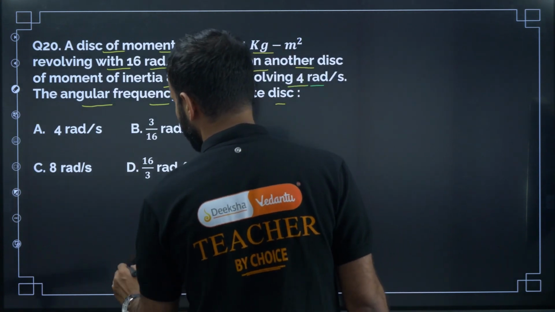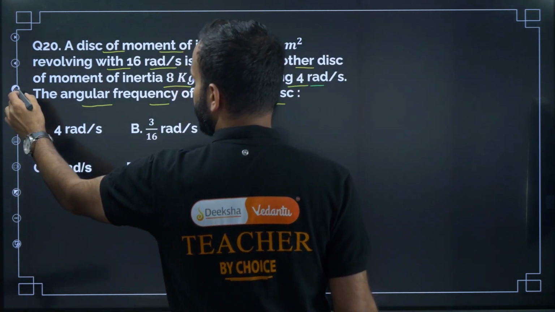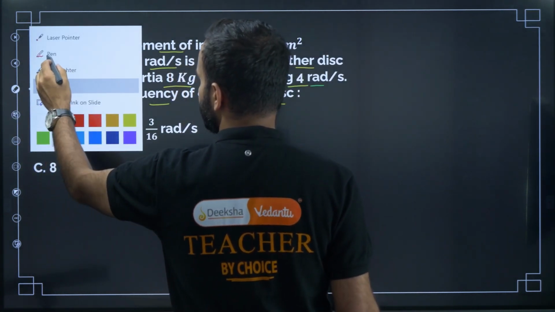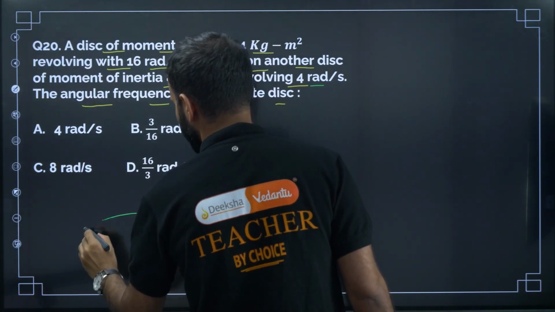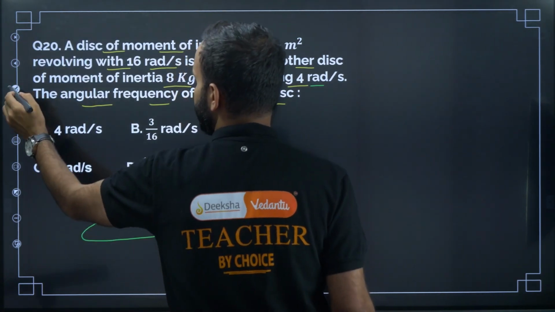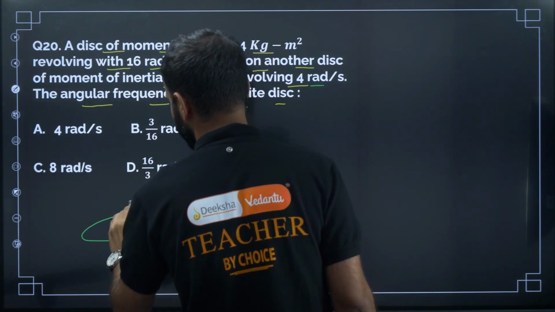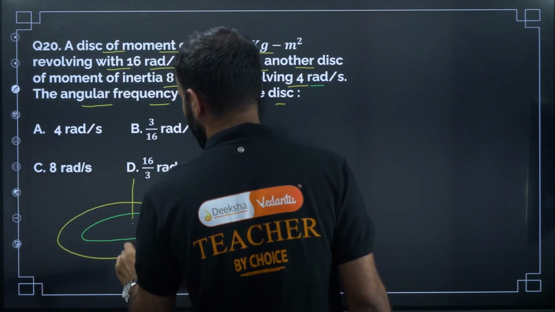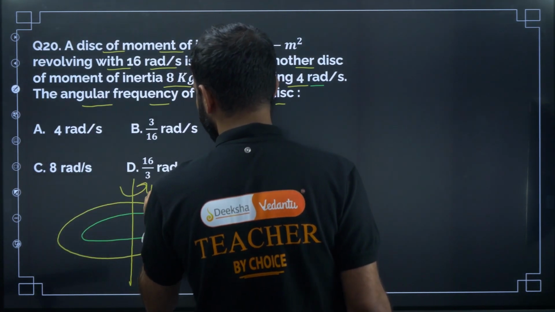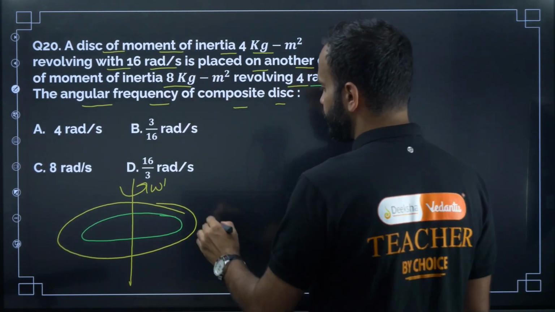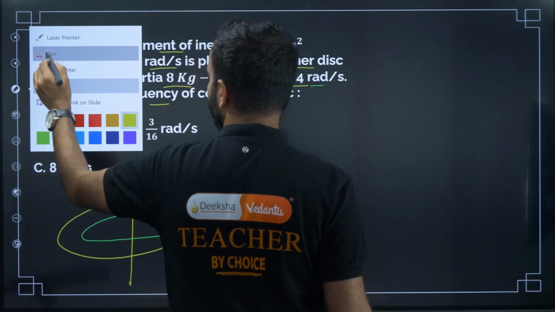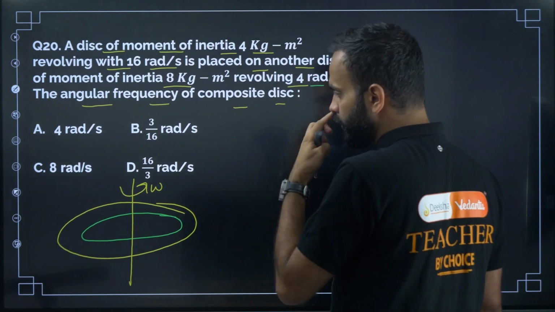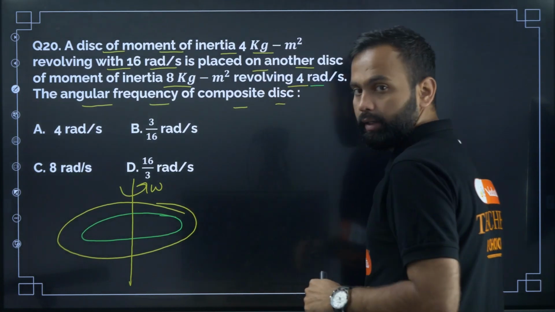The angular velocity of the second disk and first disk together is omega. Okay, so we need to find the value of omega, right?